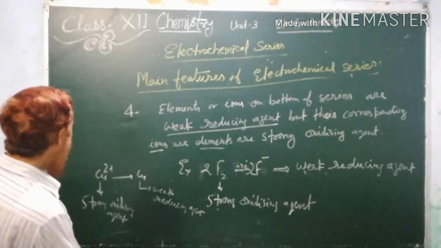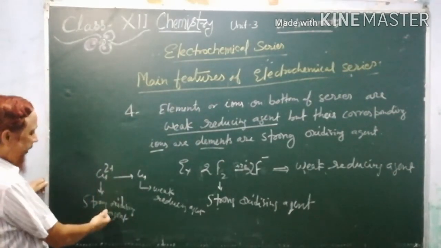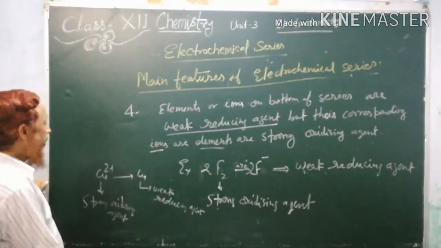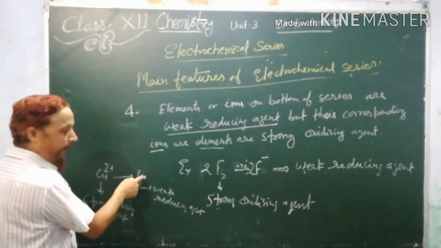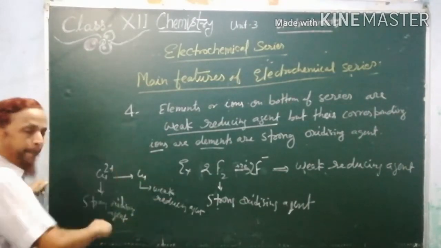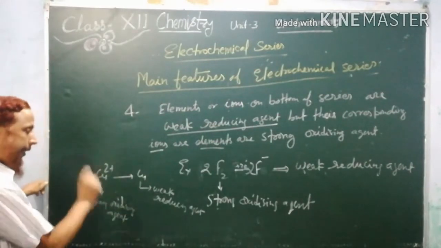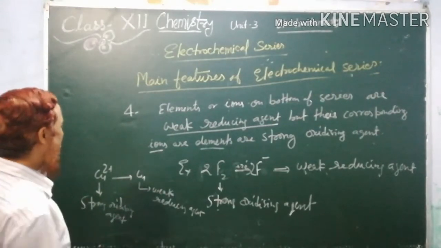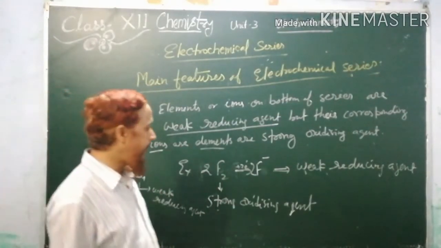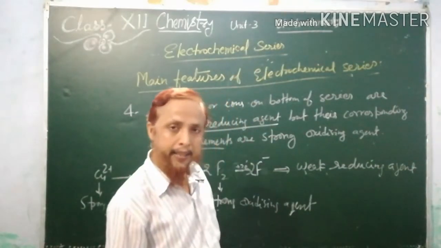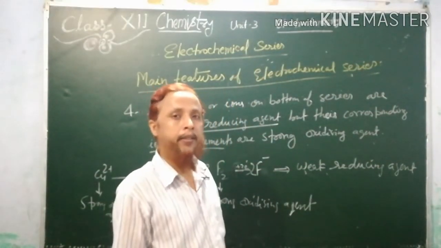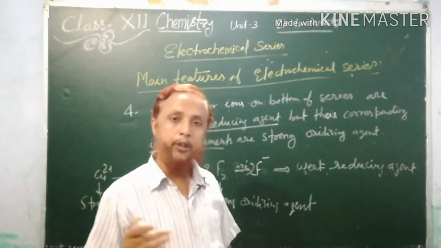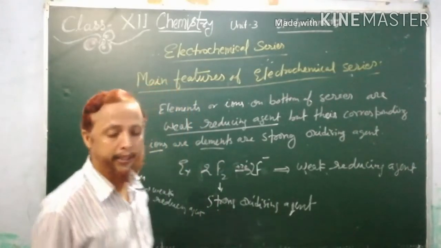So this is the reason why mostly from the solution the cupric ion is the oxidizing agent, and oxidizing agents have a tendency to accept electrons. So before the loss of electrons from copper, the cupric ion accepts electrons faster and gets deposited, and this is the reason why copper is used as the cathode. Down the series, reducing property decreases and oxidizing property increases. Please note down.